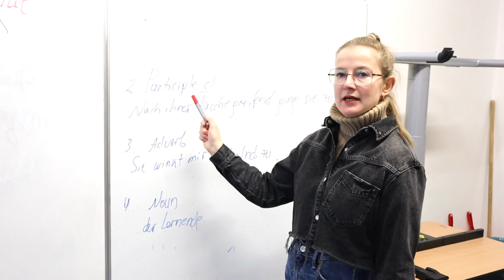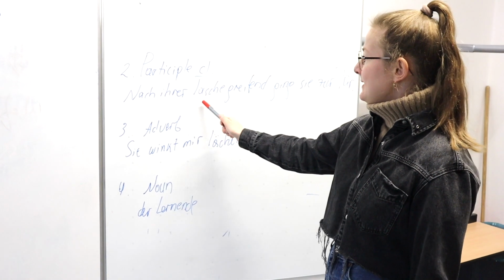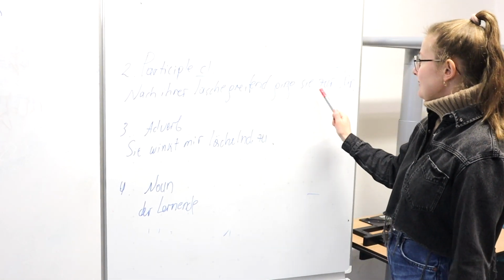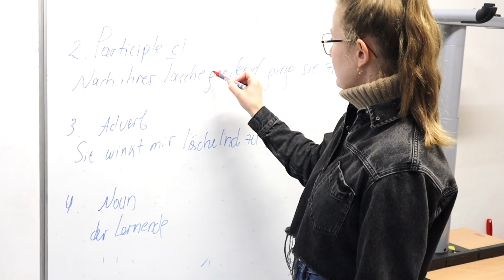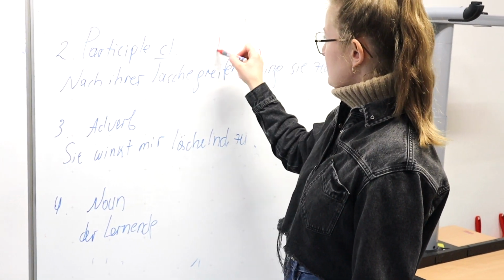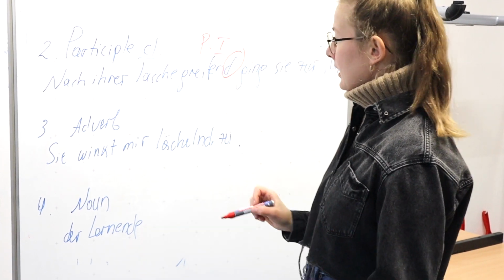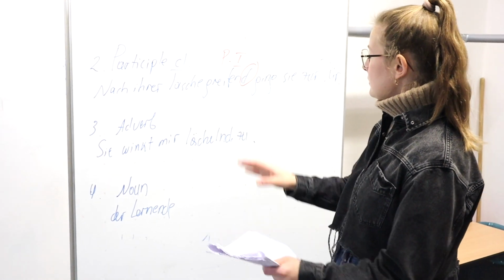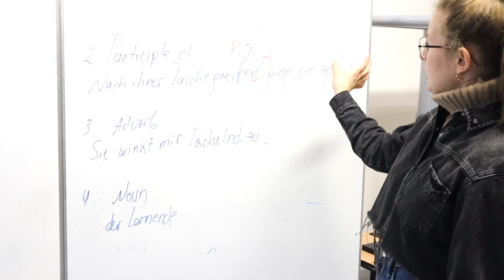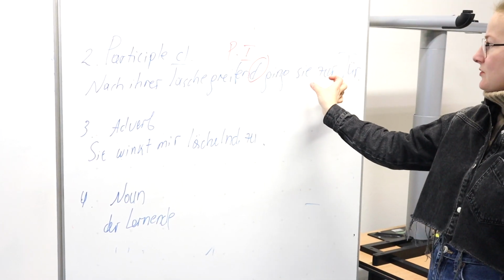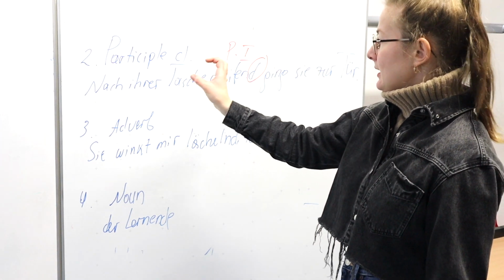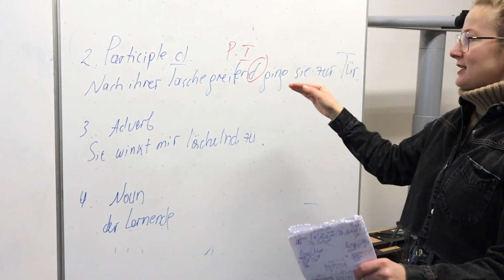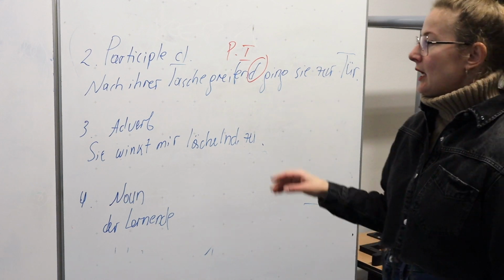Alright, guys, let's talk about the 3 remaining functions of Partizip 1 in German. Okay, they are used as participle clauses. Nach ihrer Tasche greifend ging sie zur Tür. So greifend, as you can see, we've got greifen, and then d. So this is Partizip 1. Okay, ging sie zur Tür again gives more information with regards to the main clause. Okay, so sie ging zur Tür und dabei griff sie nach ihrer Tasche.